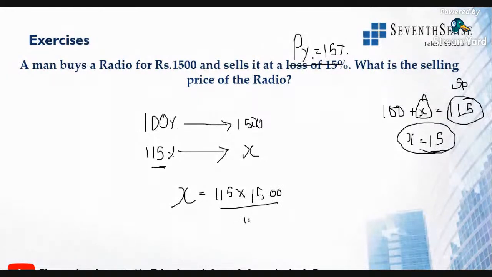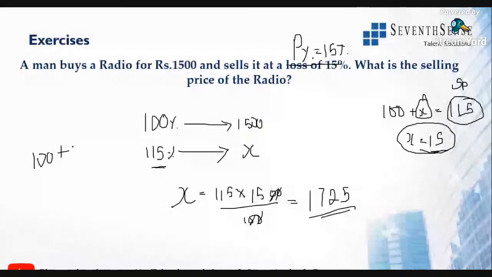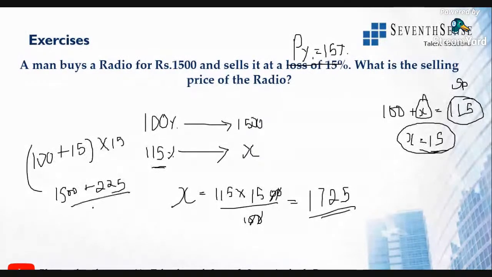So that cancels the 0s here. So 115 into 15. It will become 1500 plus 225, which is 1725. I'm just splitting it up, you need to do it very quickly in mind. 100 plus 15, I'm splitting up like this into 15. 15 into 100 is 1500. 15 into 15 is 225. If you add this, it is 1725. Clear? Superb, guys.